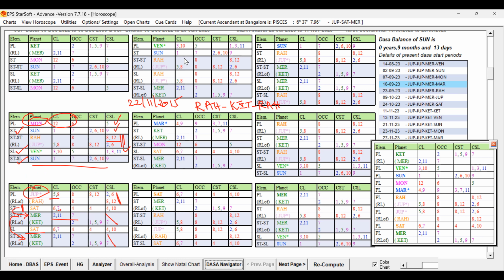So that native got the delivery during, let me note down the period. Date of childbirth is 22/8/2022. So after 7 years of marriage only, in that period, Rahu, Mars, and Venus, right? So these are the Dasa Bhukti Antra in which the native got the delivery.